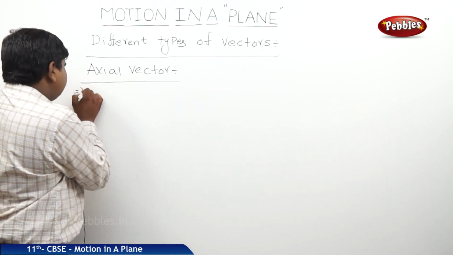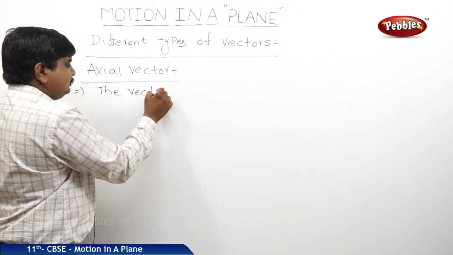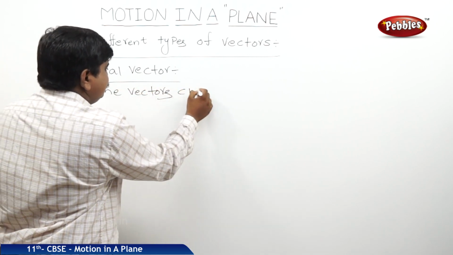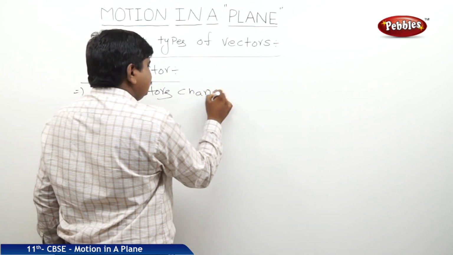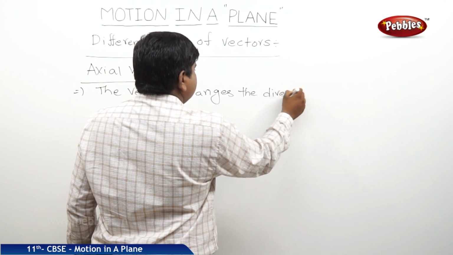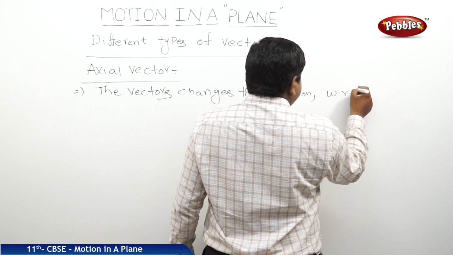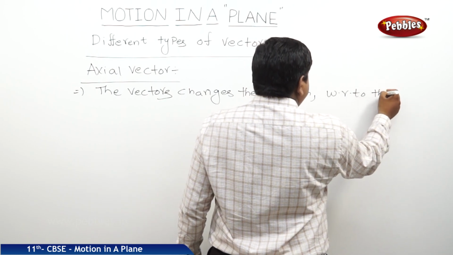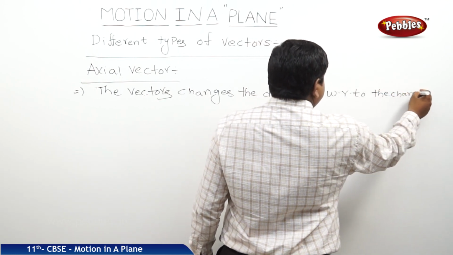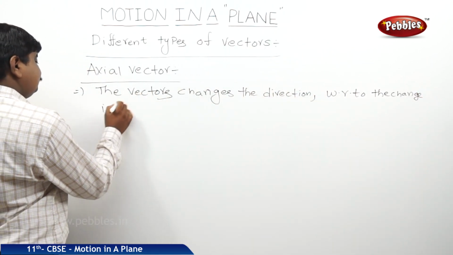So the vectors change the direction with respect to the change in the direction of the coordinate system.